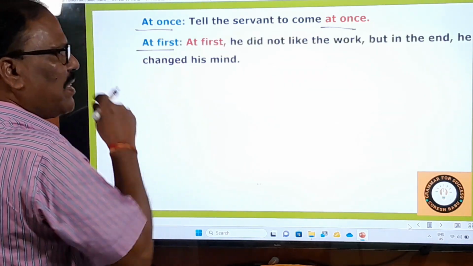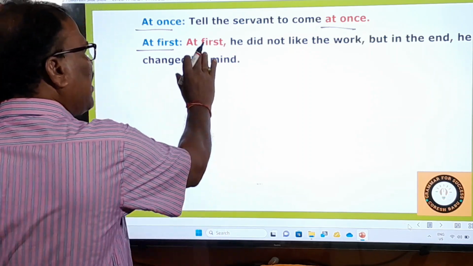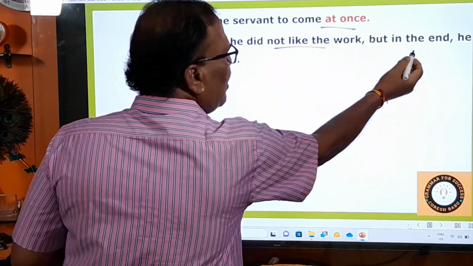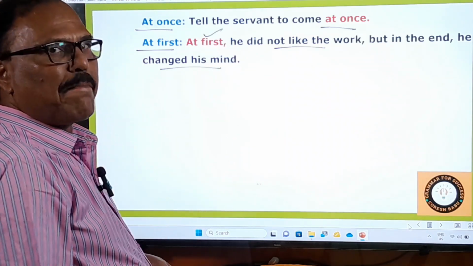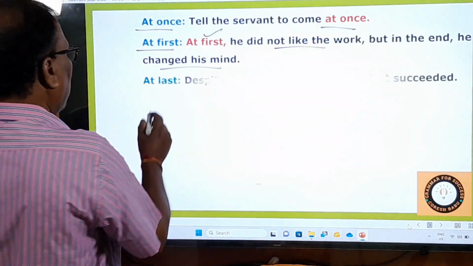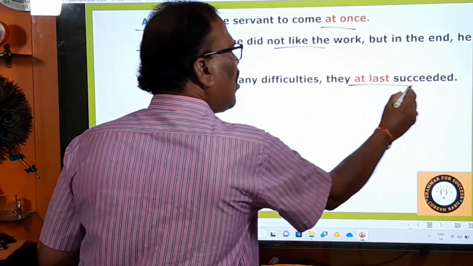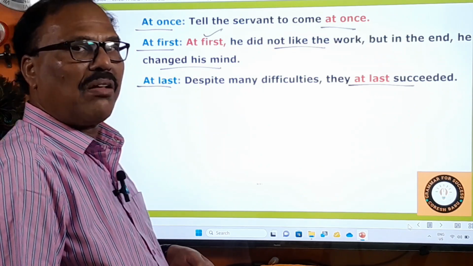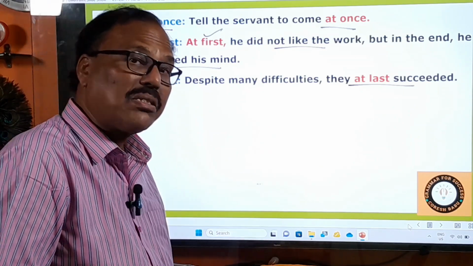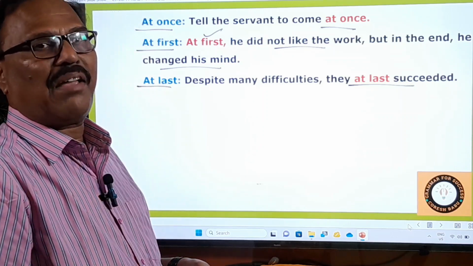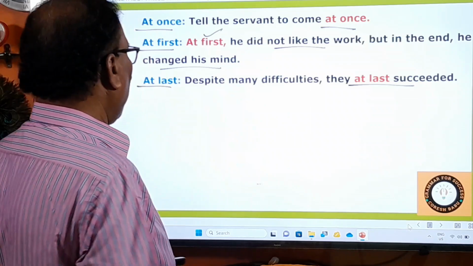At first means at the beginning. At first he did not like the work, but in the end he changed his mind. At first means in the beginning. And then at last, finally. Despite many difficulties, they at last succeeded. If you keep on working and working, at last you will succeed in your life. So at last means finally, eventually, something like that, right?